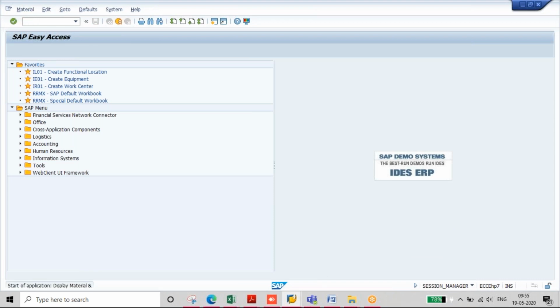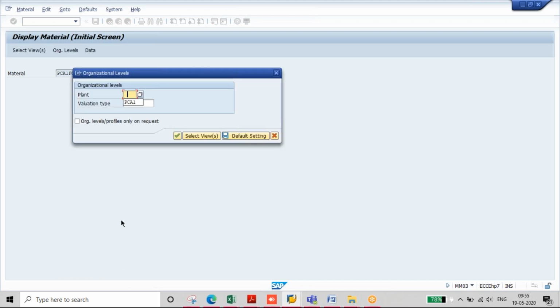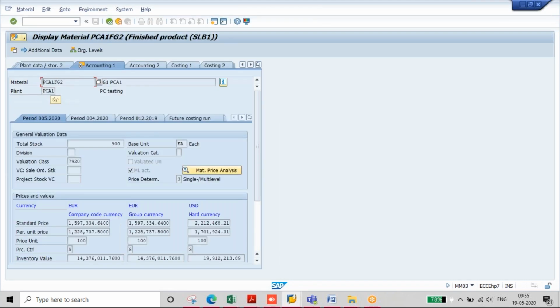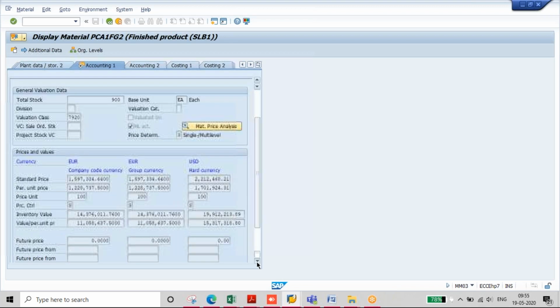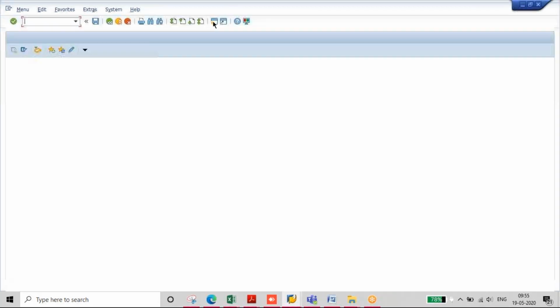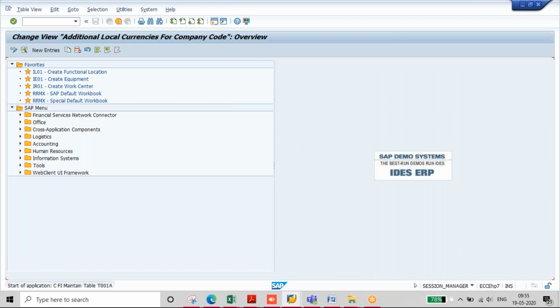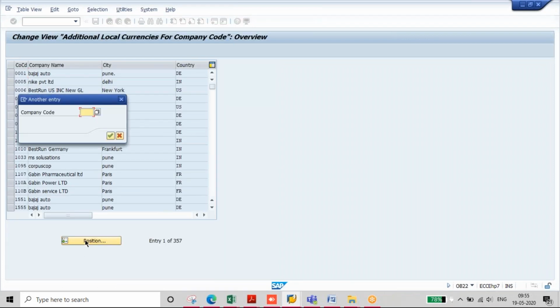MM03. Yeah, FG2. Here you can see prices and values in three currencies. One is company code currency, another one is group currency, one is hard currency. Basically these three currencies are from OB22.